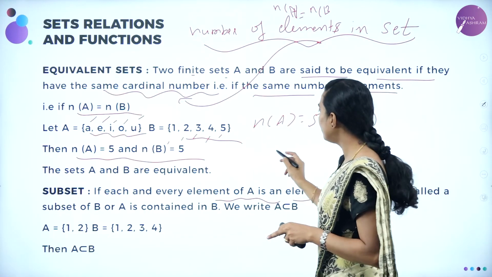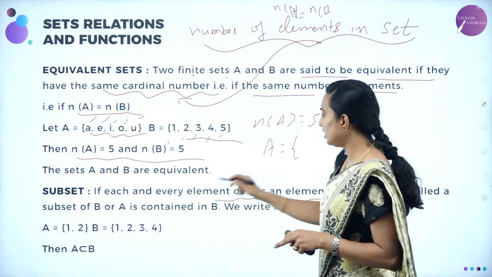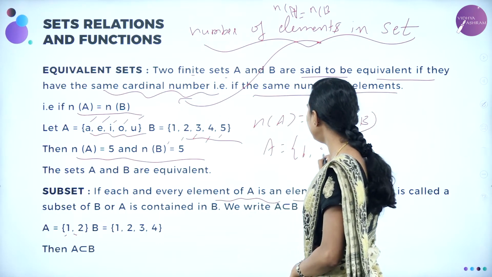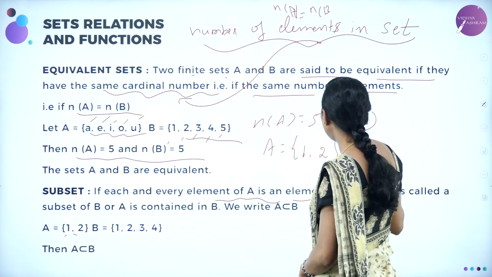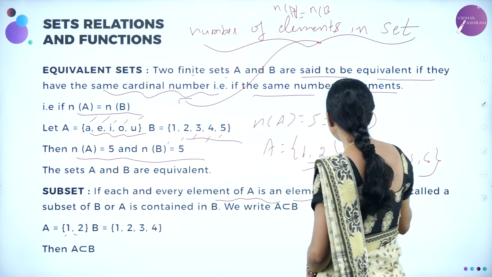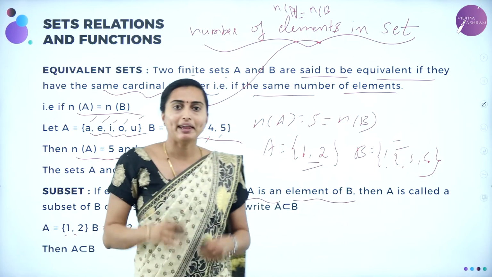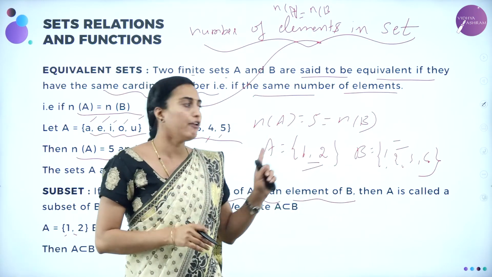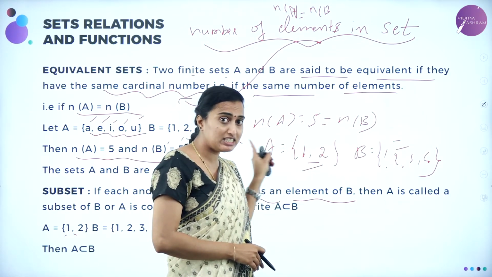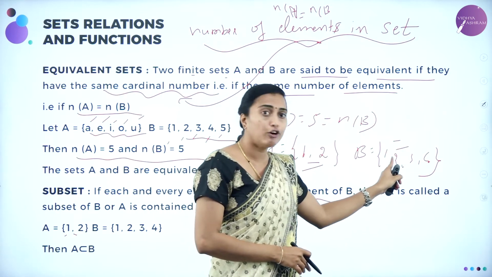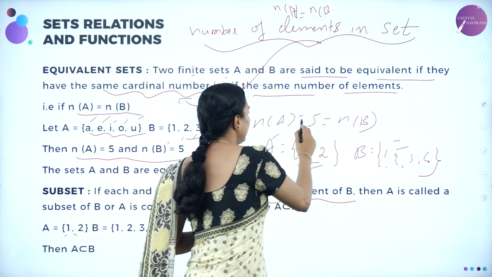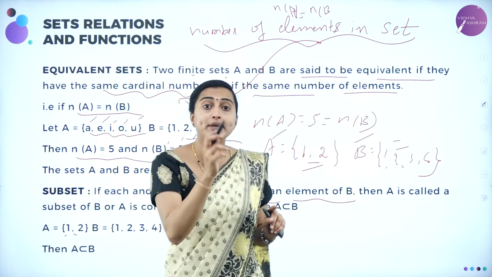Suppose I take A is equal to 1, 2 and B is equal to 1, 2, 3, 4. See, 1, 2 is present in B. Therefore, A is in B. That is, each and every element of set A is an element of, or is present in, set B. That is going to be known as set A is a subset of B.